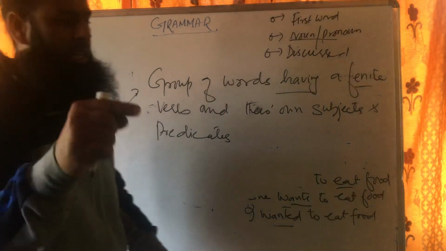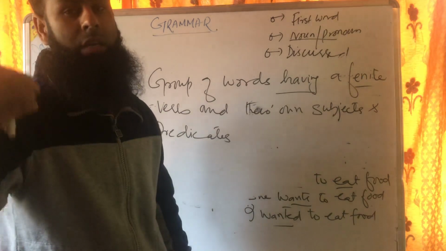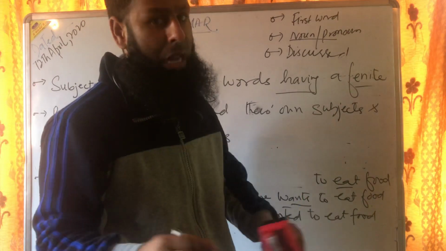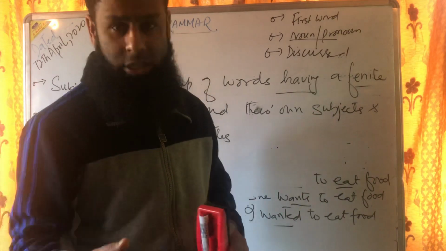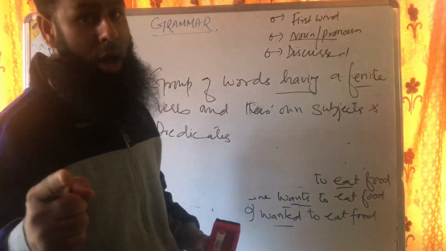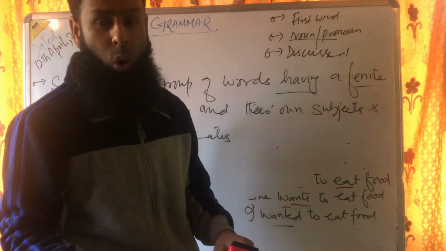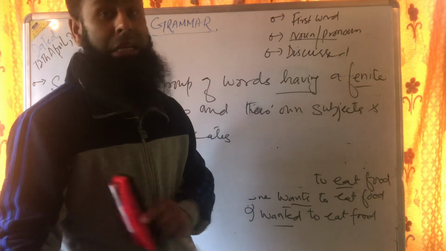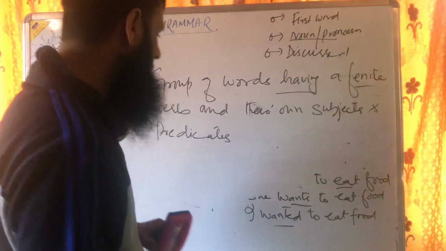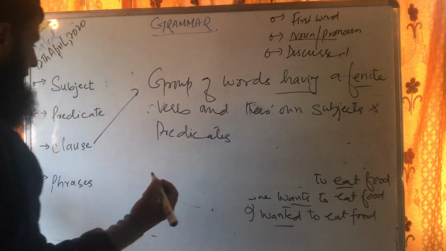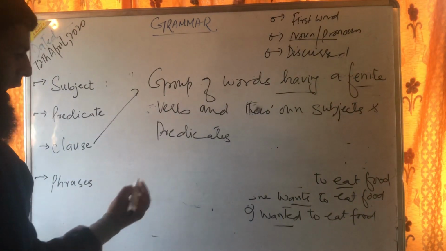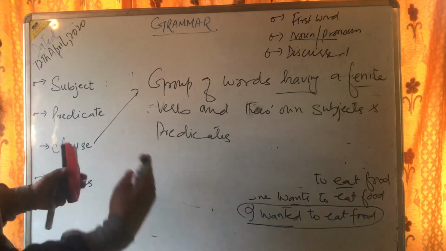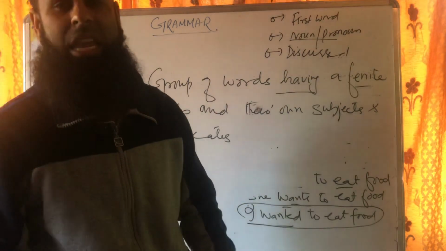Now, there is a misconception among students that clauses always have complete sense. This is wrong because we have two different types of clauses. One is the principal clause or the main clause. The other one is the subordinate clause or dependent clause. The dependent or subordinate clauses never have complete sense, right? I don't need to put an example, but still I will put an example for both the clauses. See, for example, these clauses are all principal or main because they complete their sense. I want to eat the food.